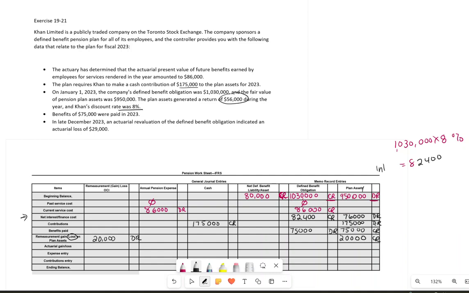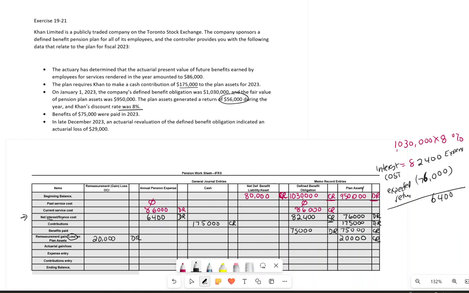So this is my interest cost, and then we have an expected return, and our expected return is $76,000. So the difference between the both is 6,400. You have a difference between the interest and the finance cost. Your return is lower, and your expense, this is my expense, your expenses are higher. So this will be your credit. In this case, your credits are higher. If credits are higher, it will increase my expense by 6,400. So that would be increased.